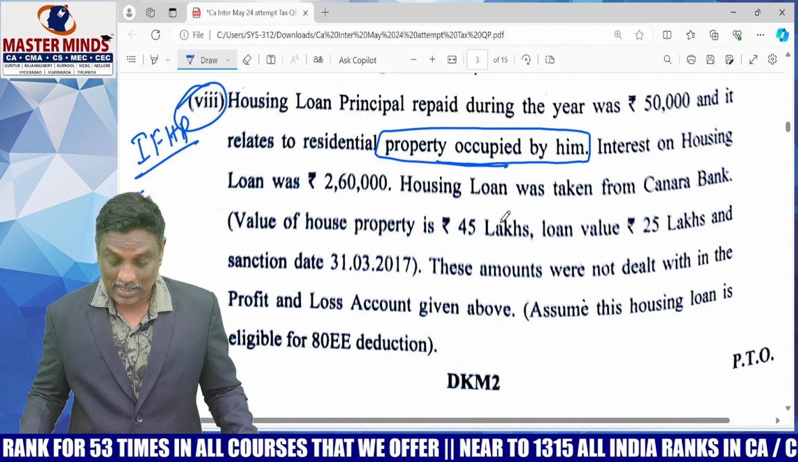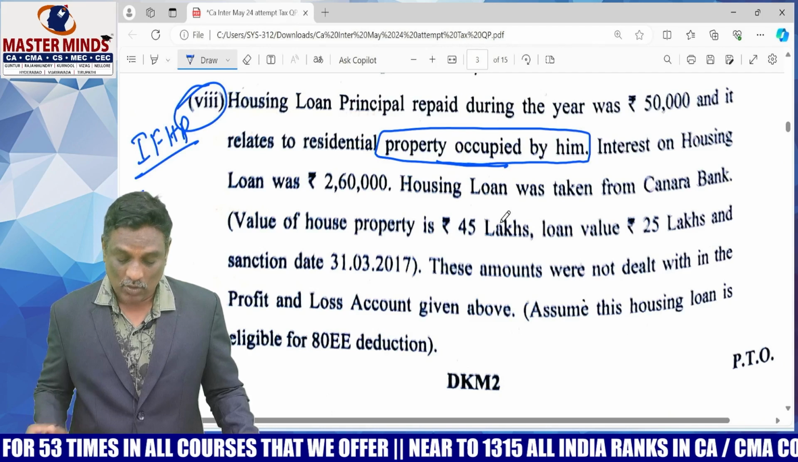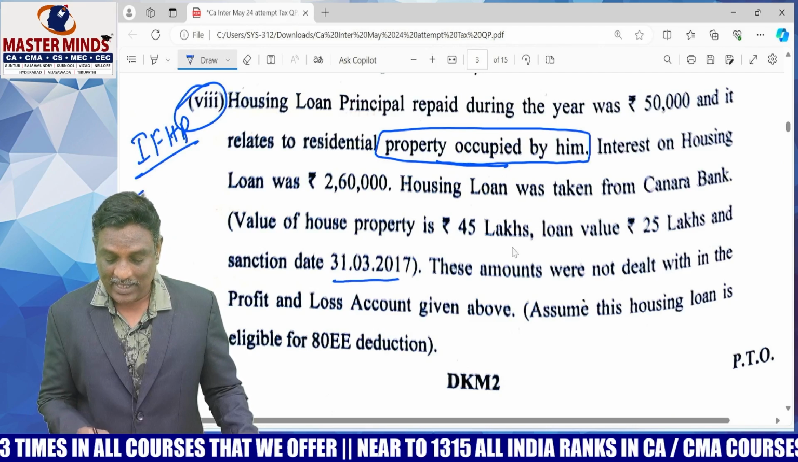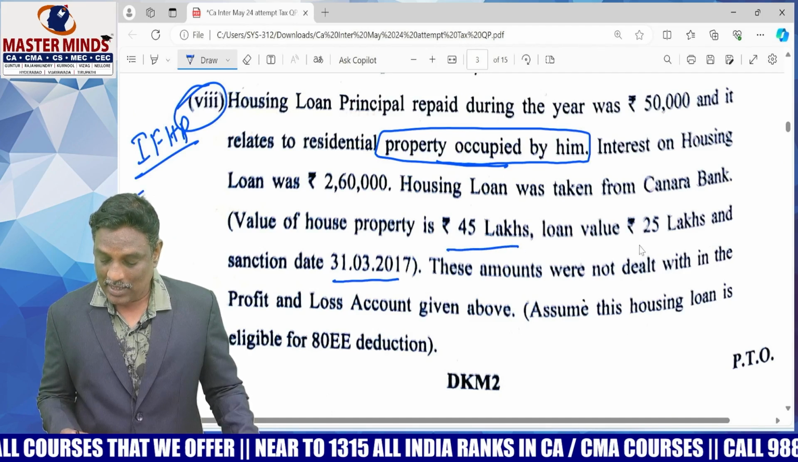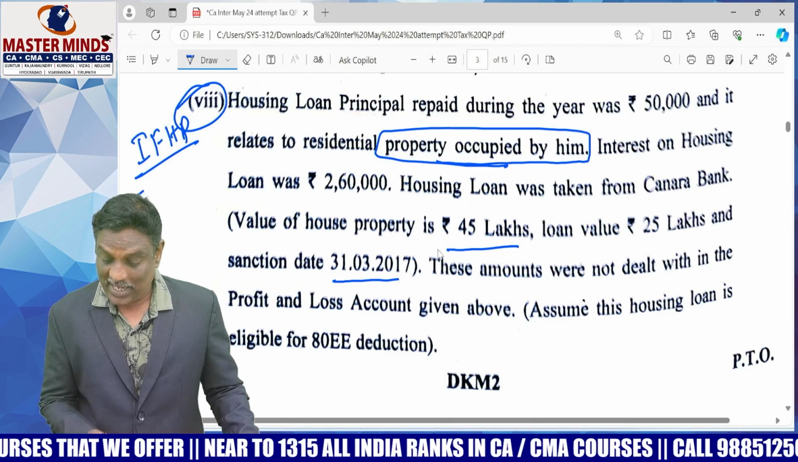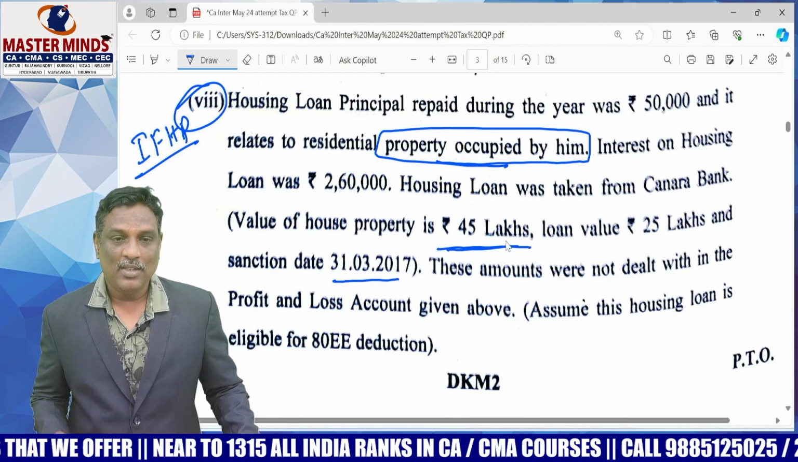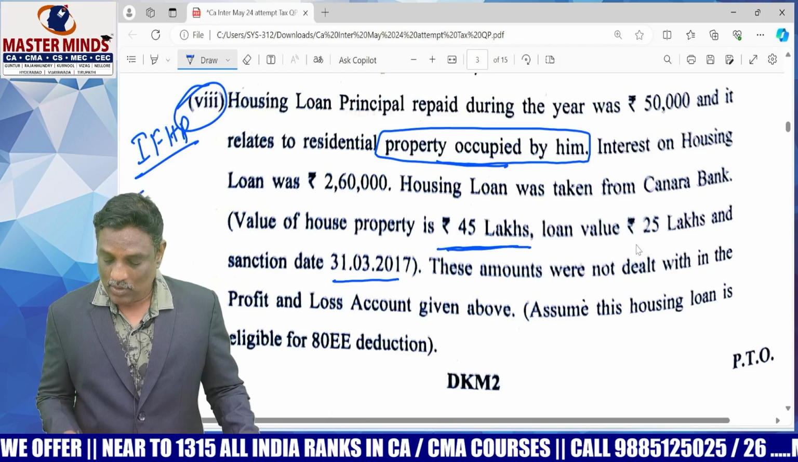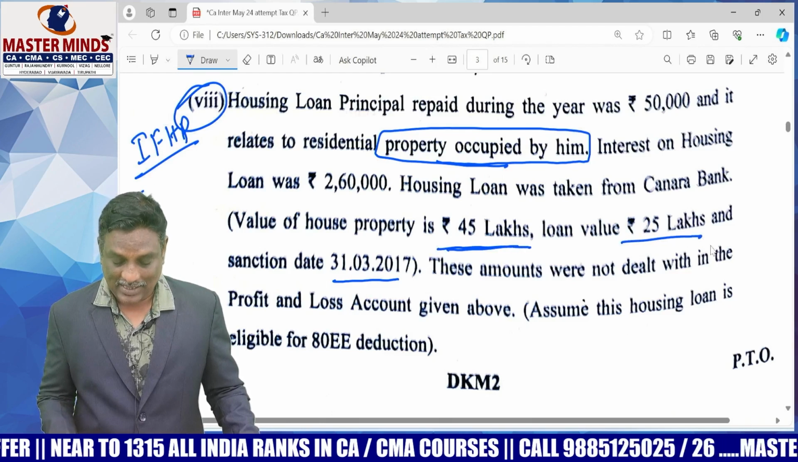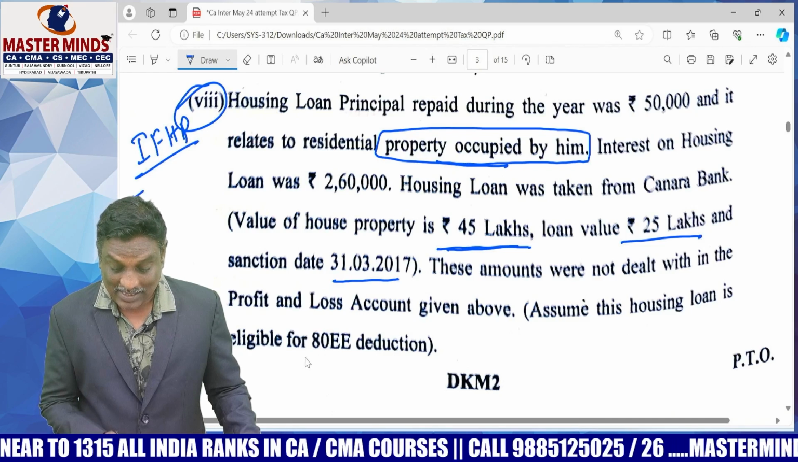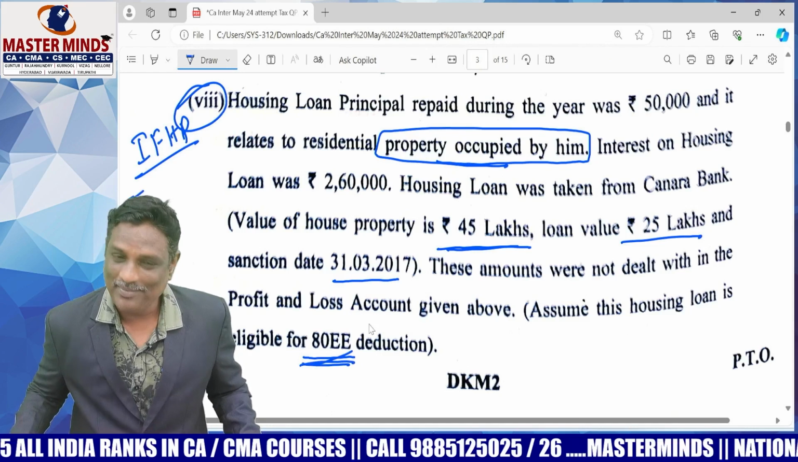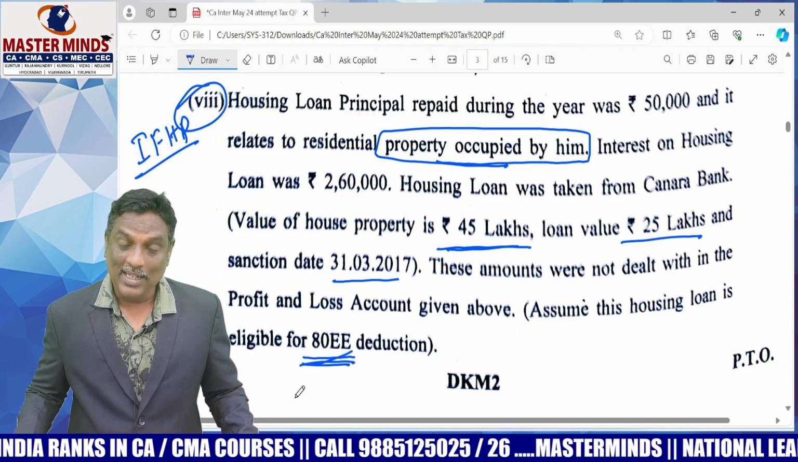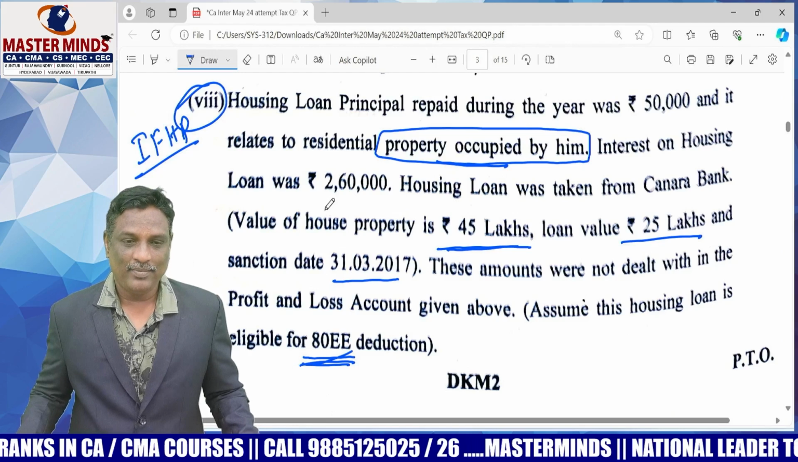And the most important information here is the loan was taken in 2016-17. The loan amount does not exceed 50 lakhs, the house value does not exceed 50 lakhs, and the loan amount is 25 lakhs. He is eligible to claim deduction under section 80EE. The 80EE deduction is also available in this problem. This is another chapter 6A deduction.